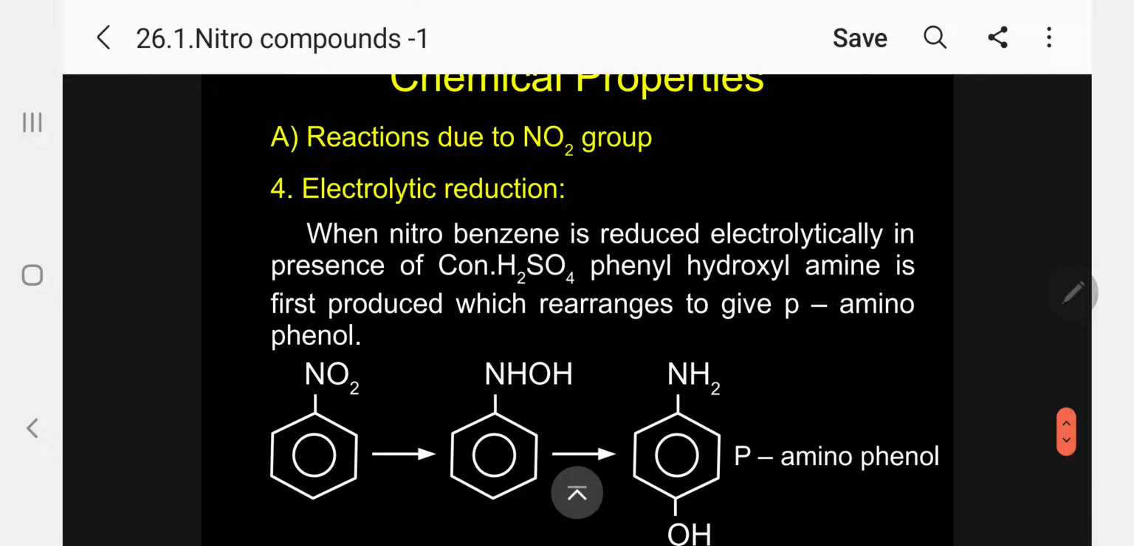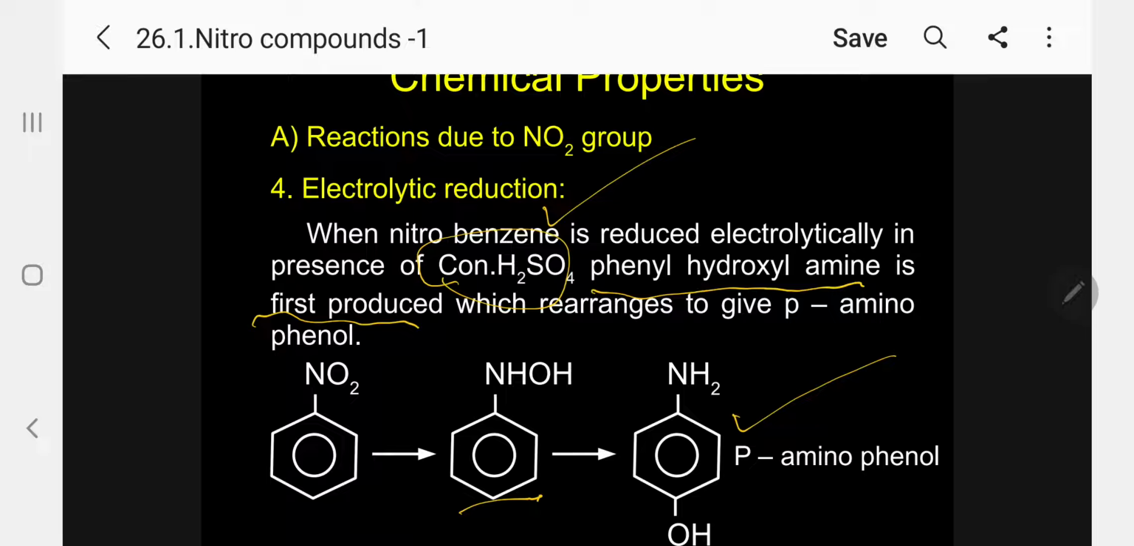Third one, and fourth one, under electrolytic conditions. Reaction due to the NO2 group under electrolytic conditions. When nitrobenzene is reduced electrically in the presence of concentrated sulfuric acid, phenyl hydroxylamine is first produced, which rearranges to give para-aminophenol. Please follow. So, when you use electrolytic reduction, the final product is para-aminophenol. Paracetamol is the only derivative of this one.